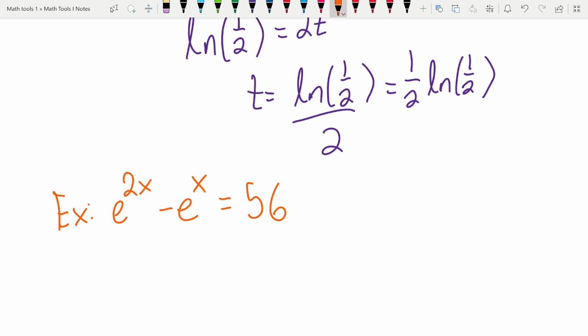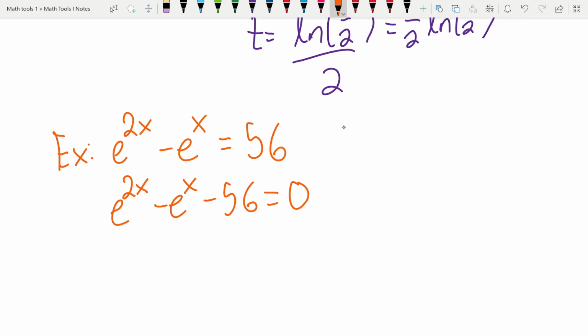We can break up e to the 2x as e to the x times e to the x, but that doesn't really help us because even if we factored out an e to the x, we'd still be left with 2 e to the x terms. So the way we want to approach these, and this is something we might come across in a lot of different types of problems: first, we'll get everything to be 0, and then we'll make a substitution.